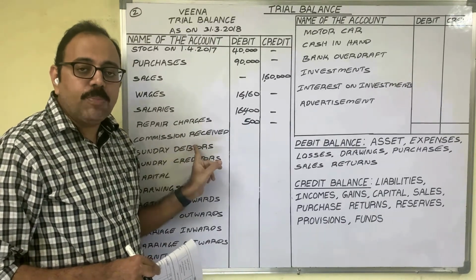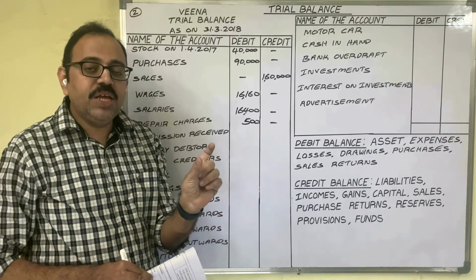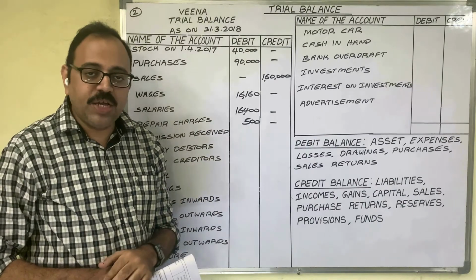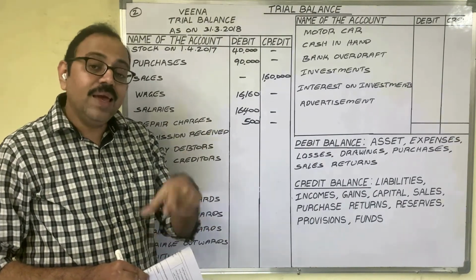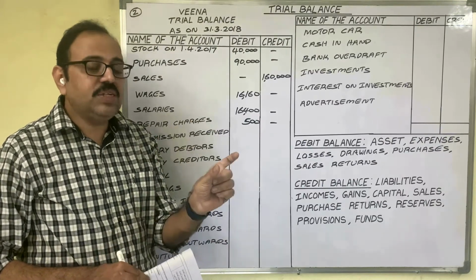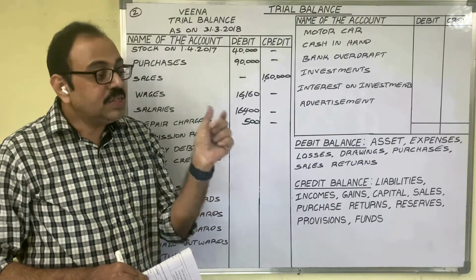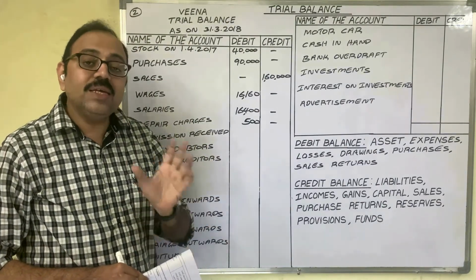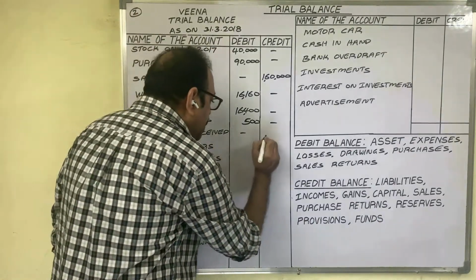The same rule is applicable to rent also. If simply rent is given, the meaning is rent paid, an expenditure. If rent received is given, treat it as income. Similarly, if interest is given, the meaning is interest paid. If interest received is given, treat it as income. Commission received amount is 10,800 rupees.